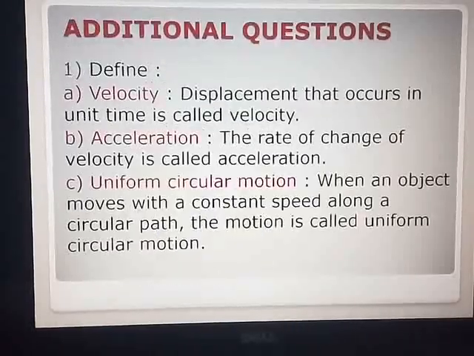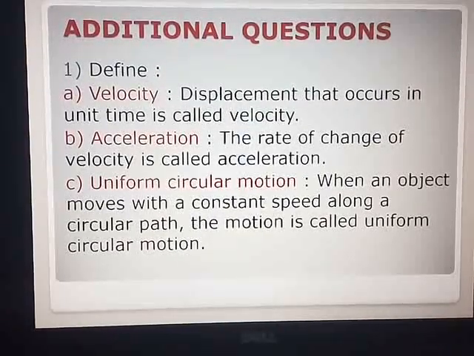Now sum D is same as sum number 7A. So that is a homework for you. See, a person swims 100 meter in the first 40 seconds, 80 meter in the next 40 seconds and 45 meter in the last 20 seconds. What is the average speed? So you have to add all the three distances, add all the three timings and you will get the average speed. Same as sum number 7A which we have done today.